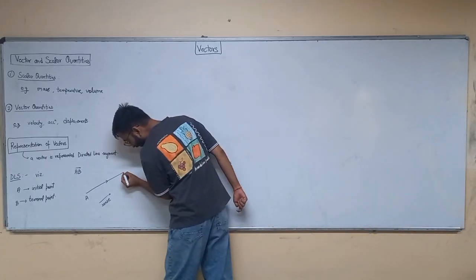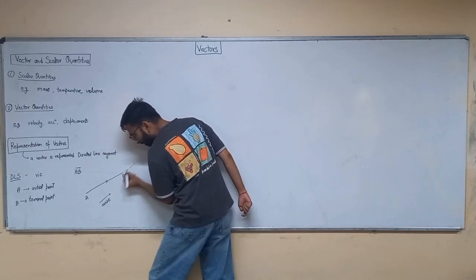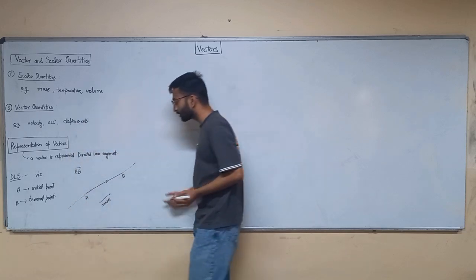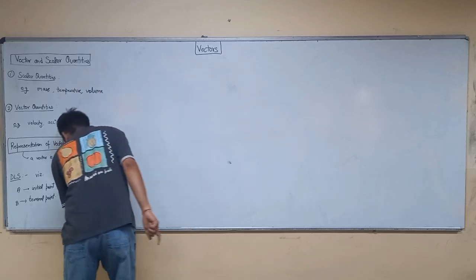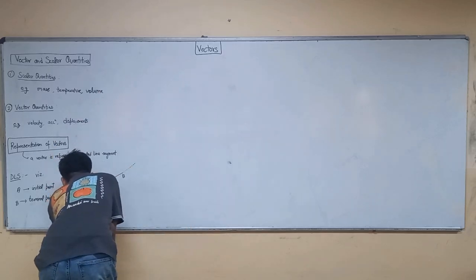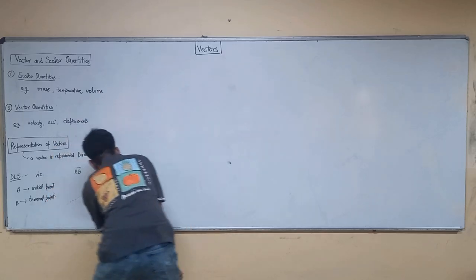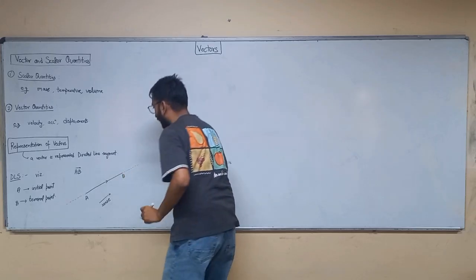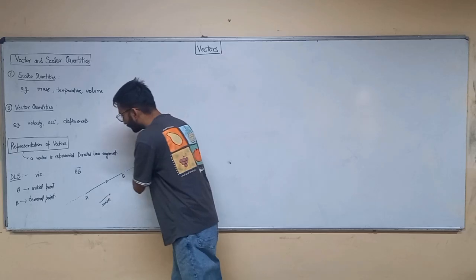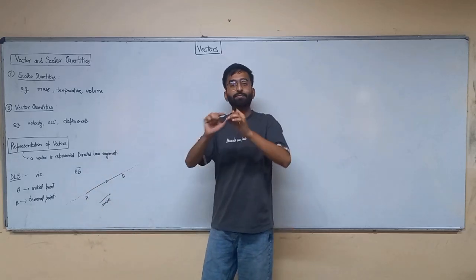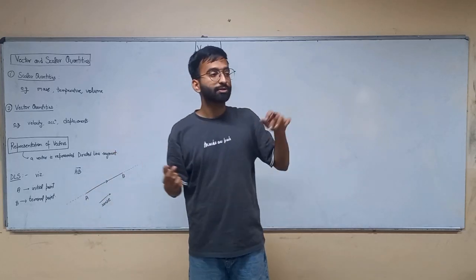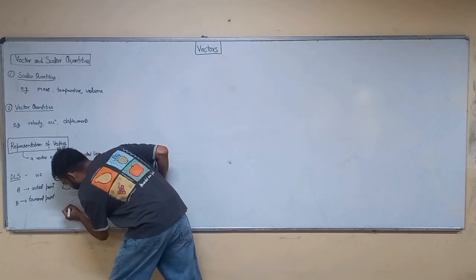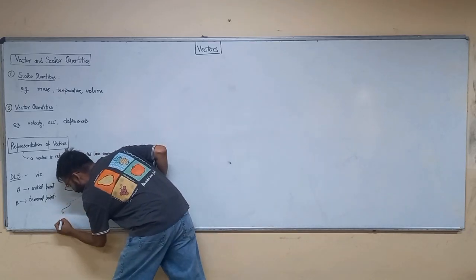So this AB vector lies on an infinite length of line. The infinite length of line is called the support of the line.